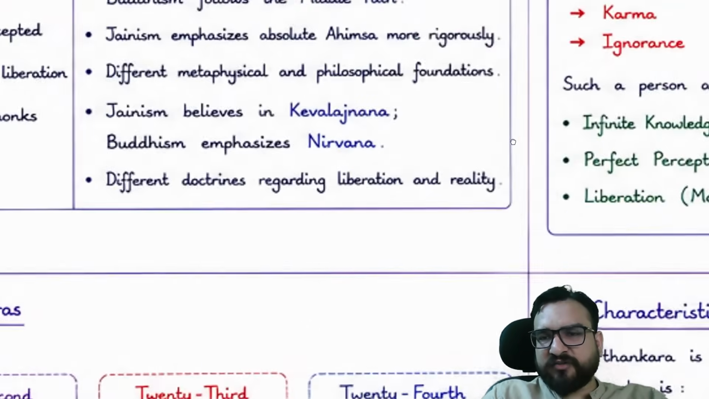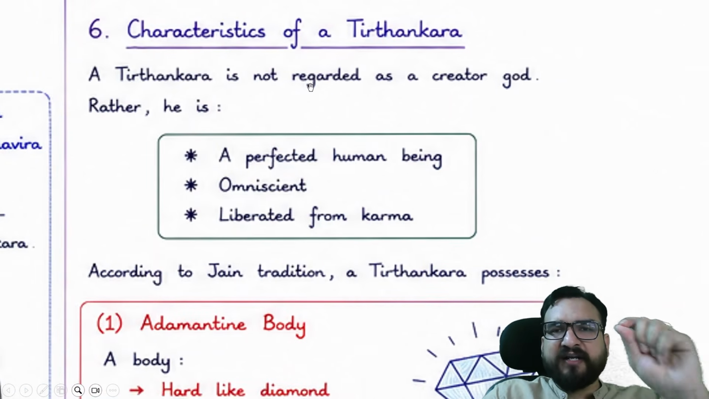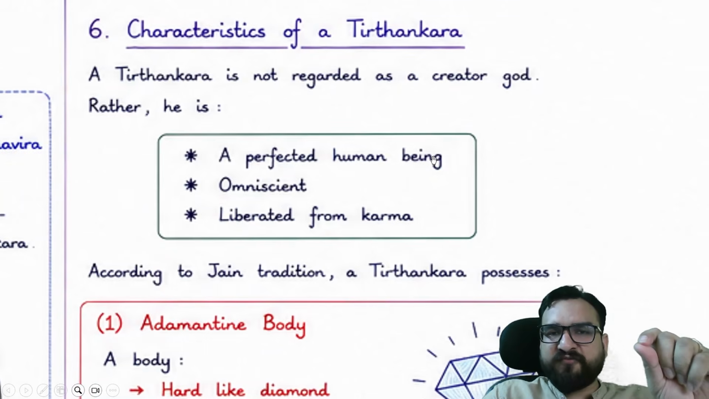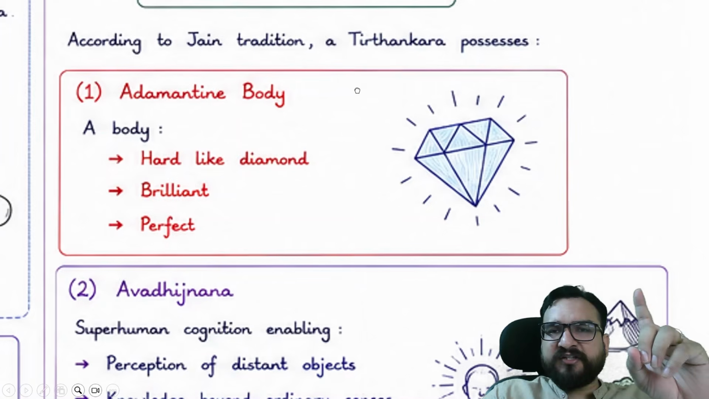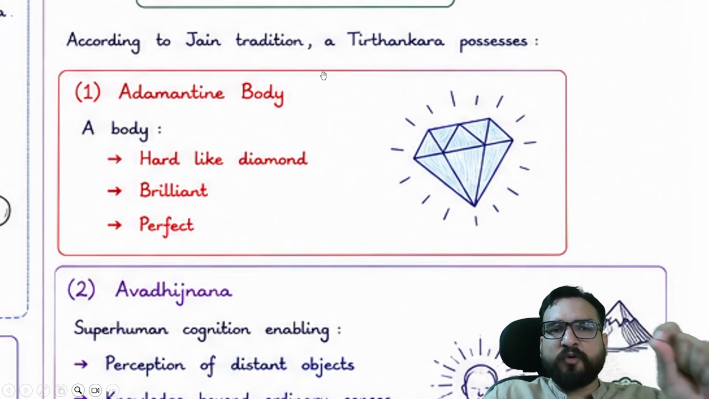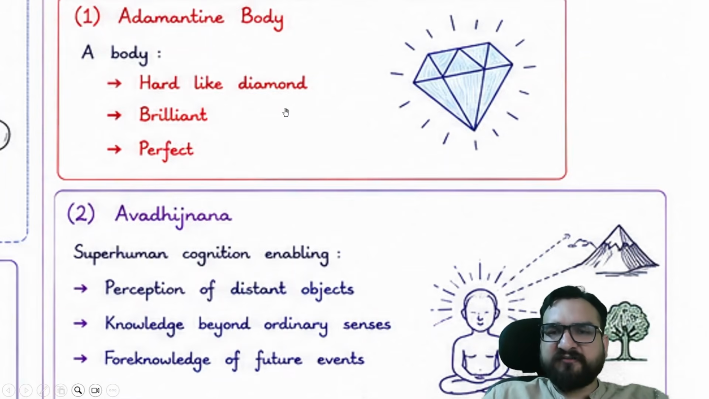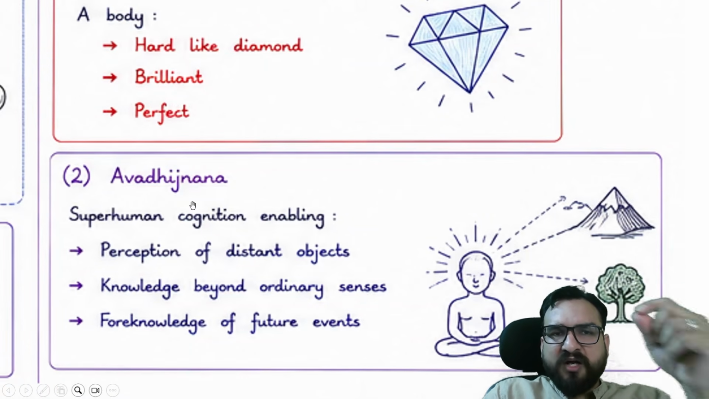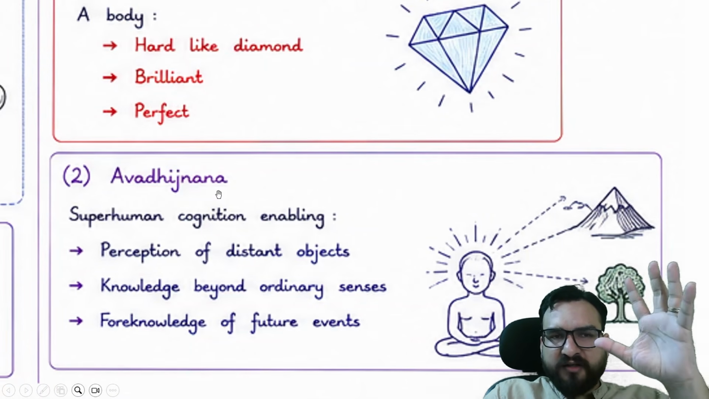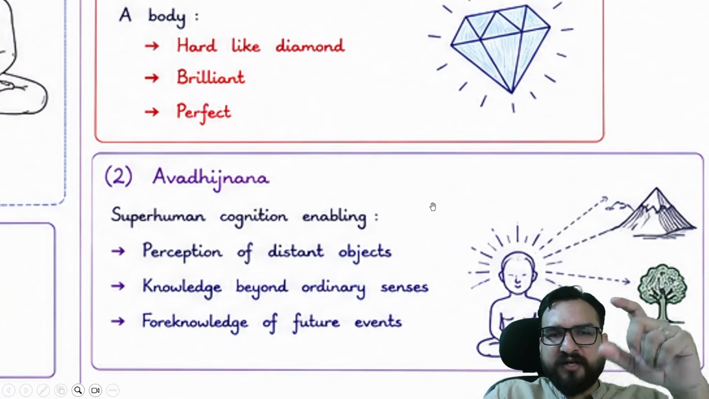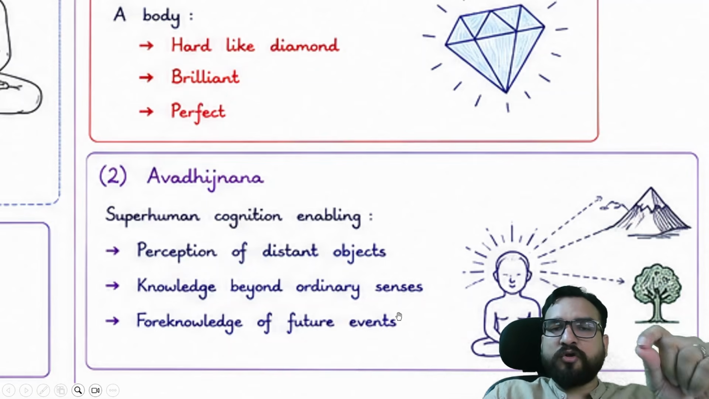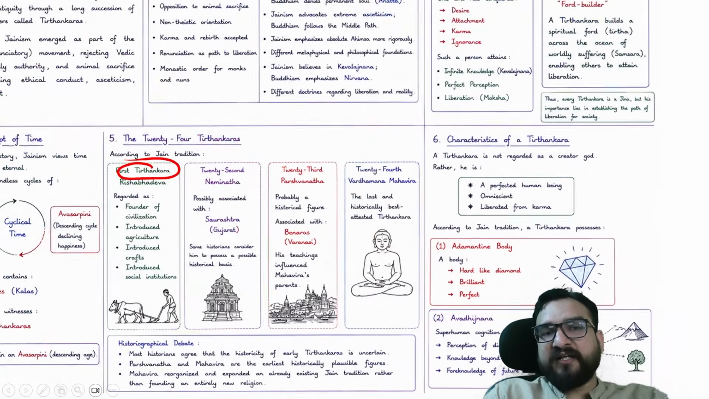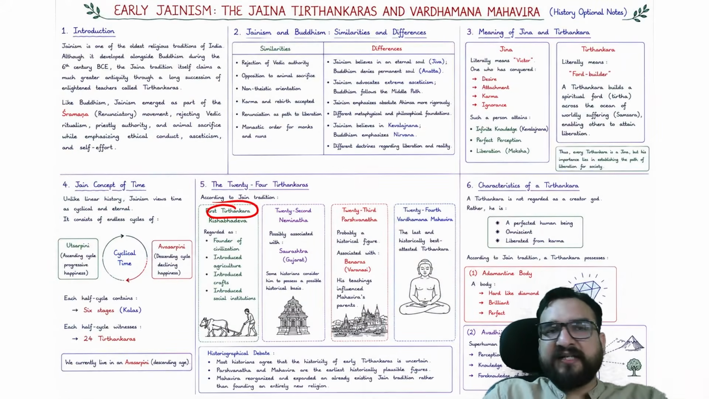What are the characteristics of a Tirthankar? A Tirthankar is not regarded as a creator god, rather he is a perfect human being, omniscient, liberated from karma. And according to Jaina tradition, a Tirthankar possesses an adamantine body, means hard like diamond, brilliant and perfect. These are, you can say, adjectives for the Tirthankar. Avadhi Gyan, right? A superhuman cognition enabling perception of distant objects, knowledge beyond ordinary senses, and foreknowledge of future events as well. It is said to be possessed by the Tirthankars, right?